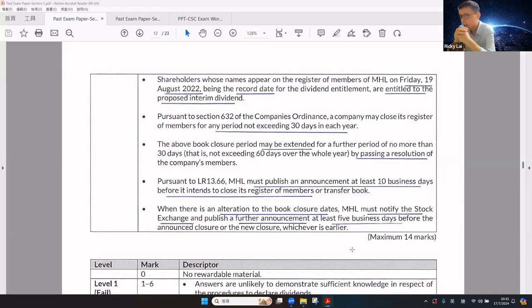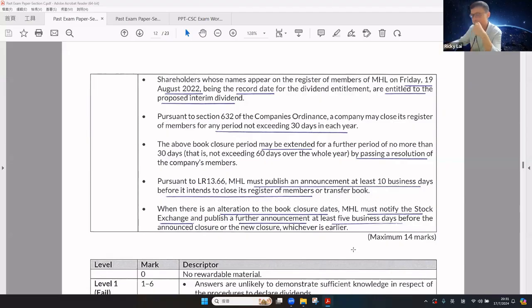According to the CO, the company may close the register of members for any period not more than 30 days in each year. The book close period may be extended for a further period of not more than 30 days, not more than 60 days over the whole year, by passing a members' resolution. The company must publish an announcement at least 10 business days before the intent to close the register of members. When there is an alteration to the book close date, the company must notify the stock exchange and publish a further announcement at least 5 business days before the announced closure or the new closure, whichever is the earliest.